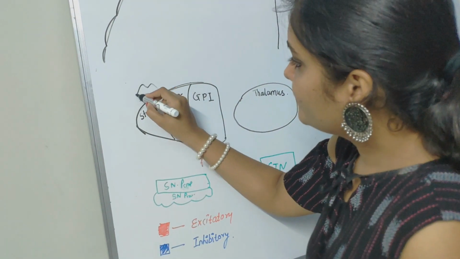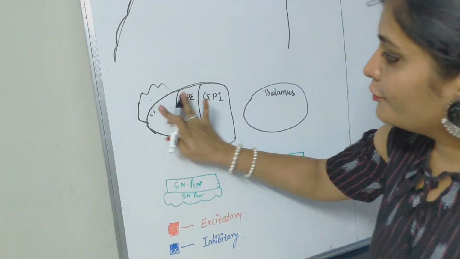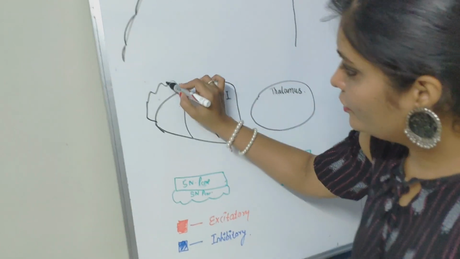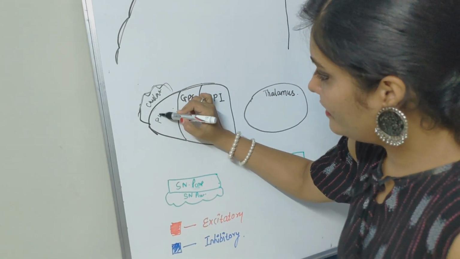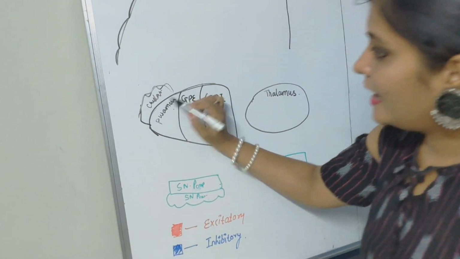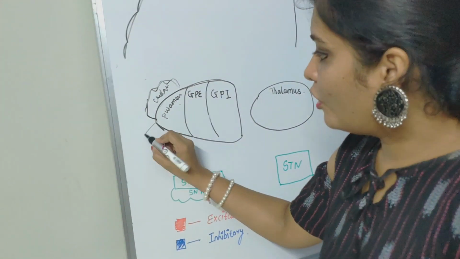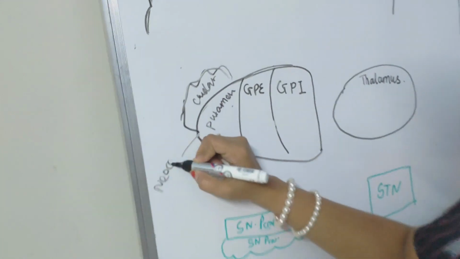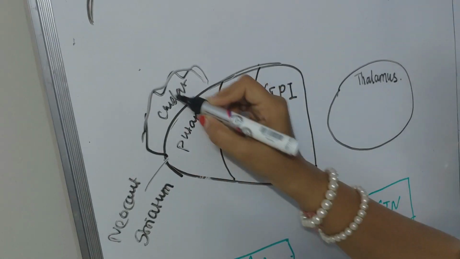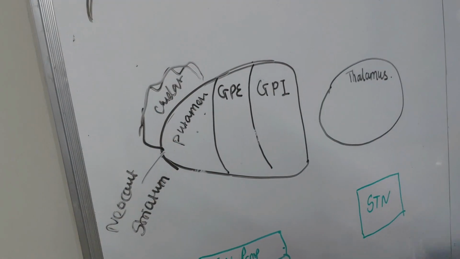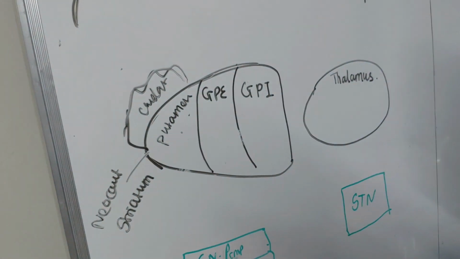Actually the striatum is situated here. The putamen and caudate nucleus is situated here. So caudate nucleus and putamen together are called the neostriatum or striatum. Both are called striatum, and both have similar function, right?